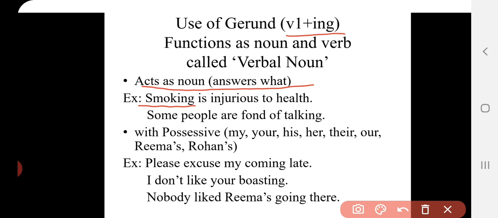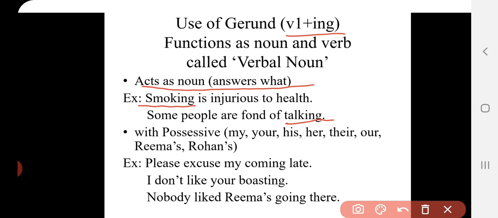Okay, some people are fond of talking. What is the gerund used here? Talking. Talk is the verb's first form plus ing. Talking is the gerund. What are some people fond of? What are some people fond of? What is the answer? Talking. Some people are fond of talking. So it acts as a noun because it answers what.